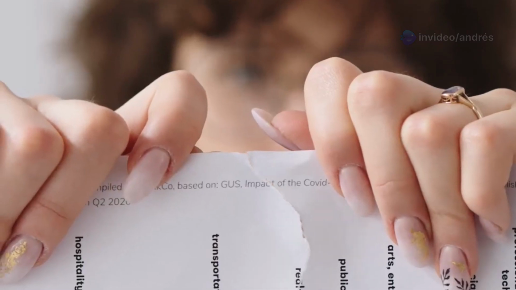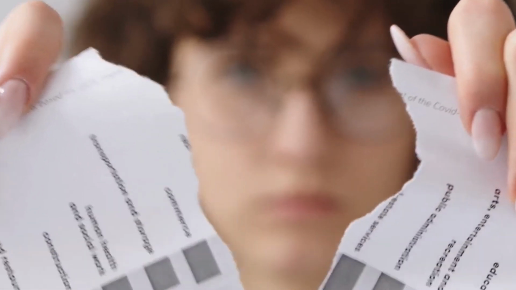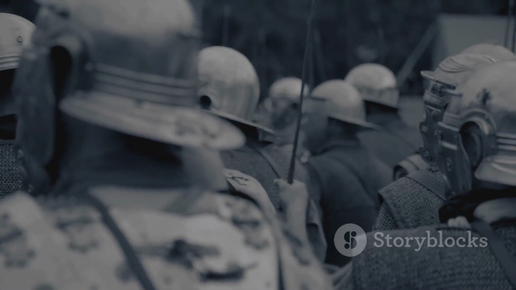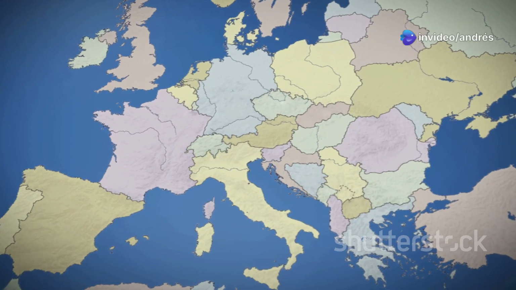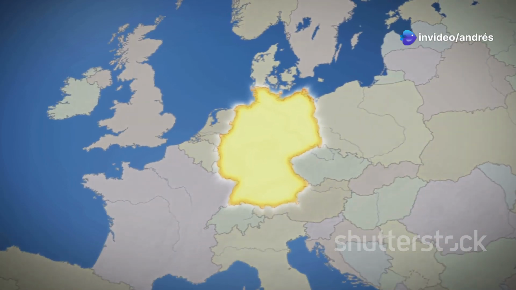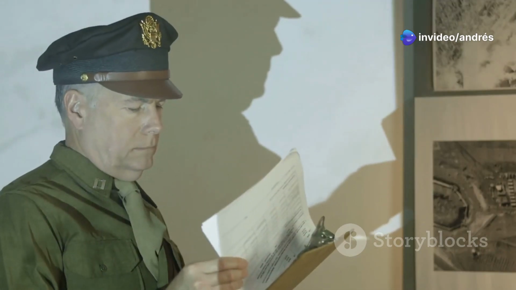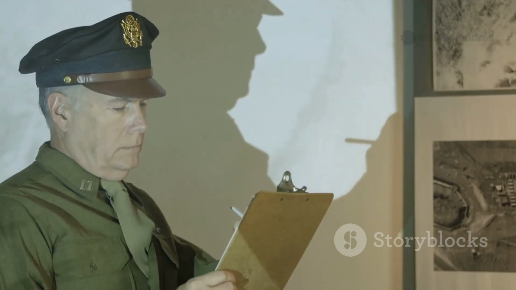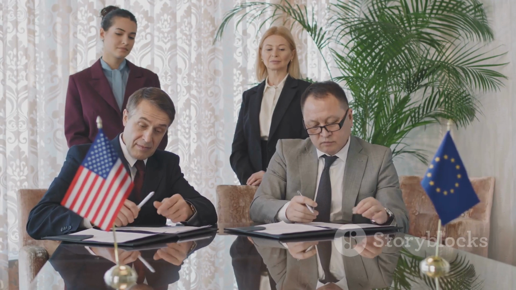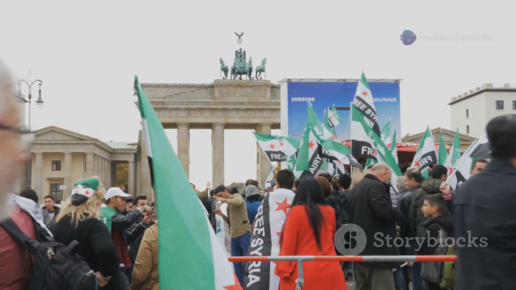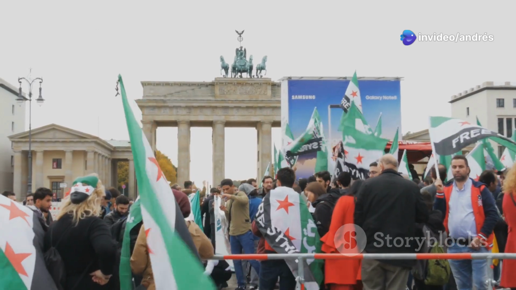To officially end World War I and to punish Germany for starting the war. Name two ways the Treaty of Versailles punished Germany. Germany had to pay reparations and reduce its army. Other answers could be accept blame for the war, lose land, or lose colonies. What was the war guilt clause of the Treaty of Versailles, and why did it anger Germans? It forced Germany to accept full blame for the war, which, honestly, many Germans believed was unfair.